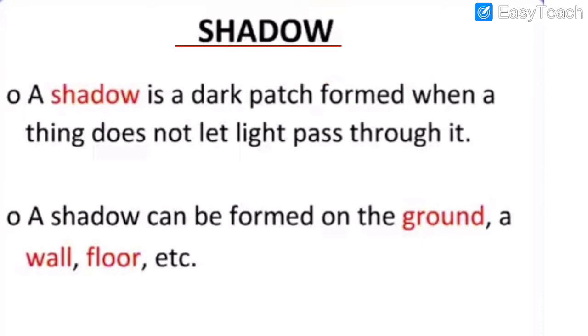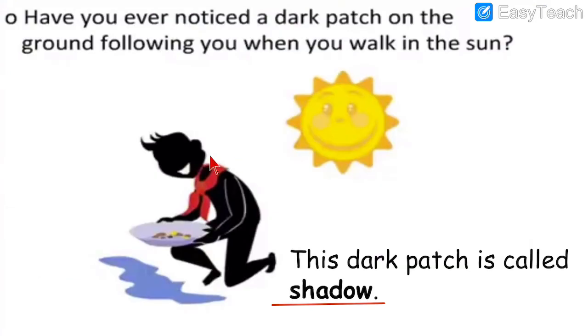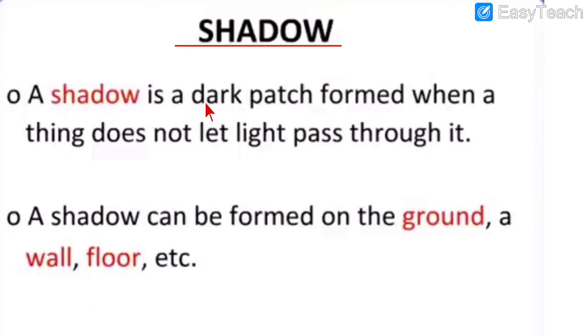A shadow is a dark patch formed when a thing does not let light pass through it. See, this is shadow. This is the dark patch which is formed when you walk outside. You see the shadow? So, shadow is a dark patch. It is of dark color.